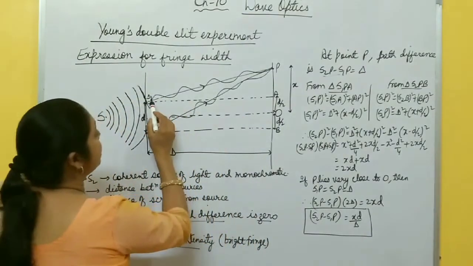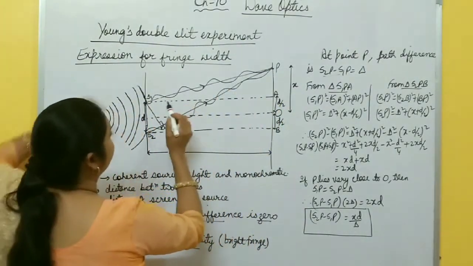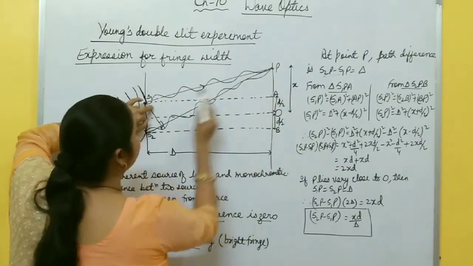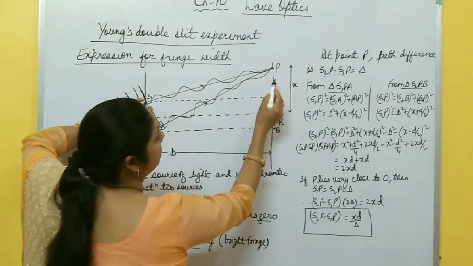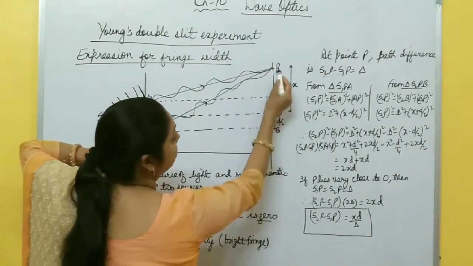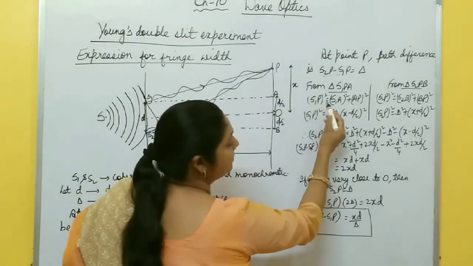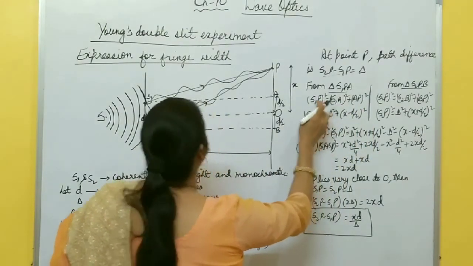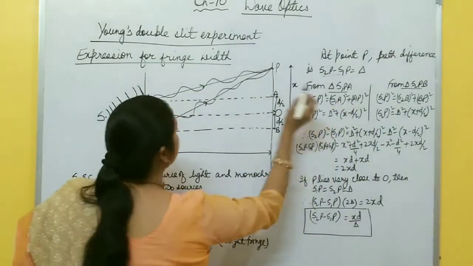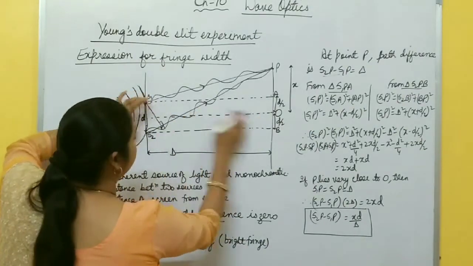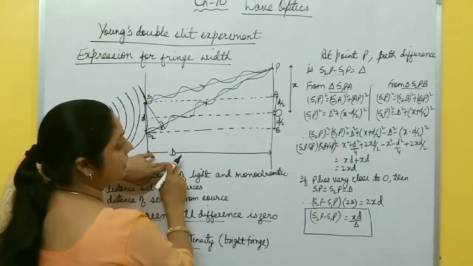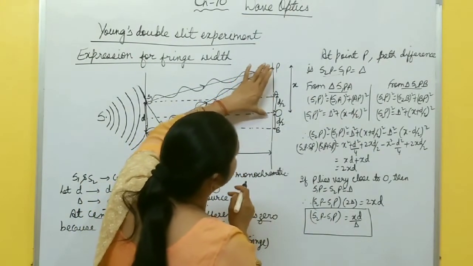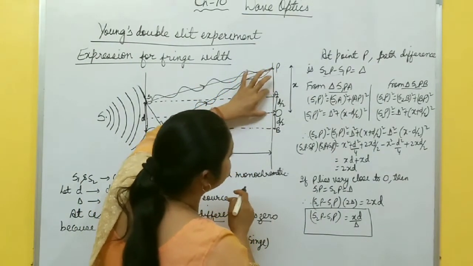Now in this right triangle S1PA, S1P square equals S1A square plus AP whole square. S1P square equals S1A square plus AP square. What is S1A? S1A is capital D. So S1P square equals D square plus AP square. And what is AP? From the center, OP is x, OA is d by 2.